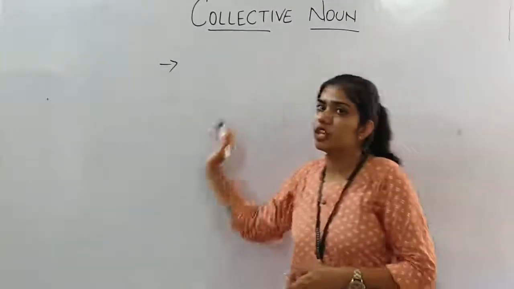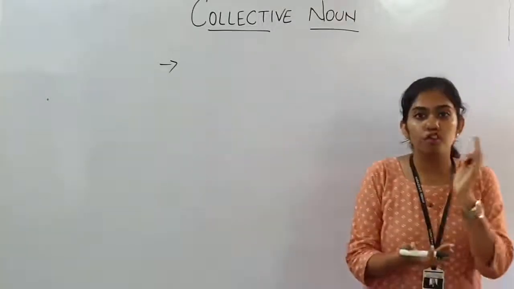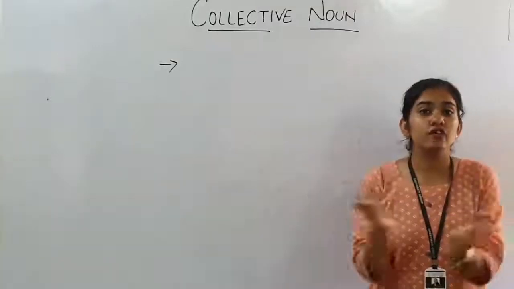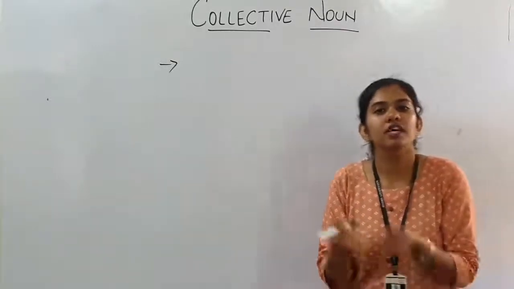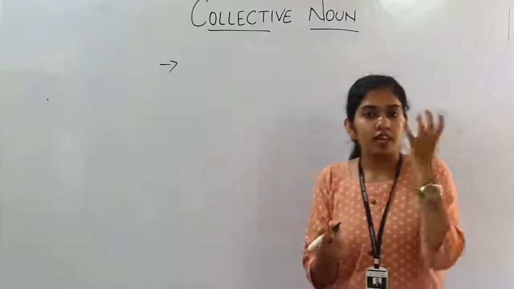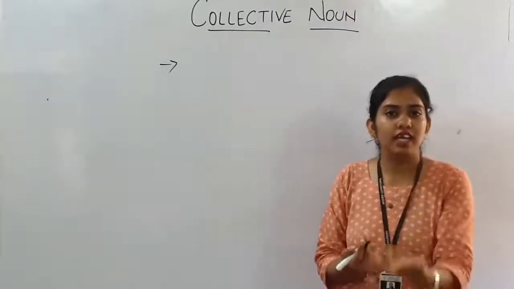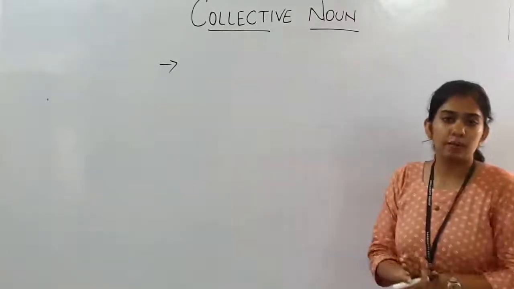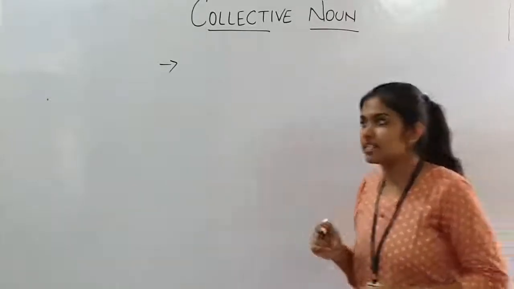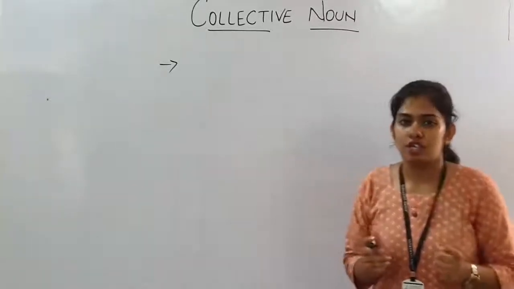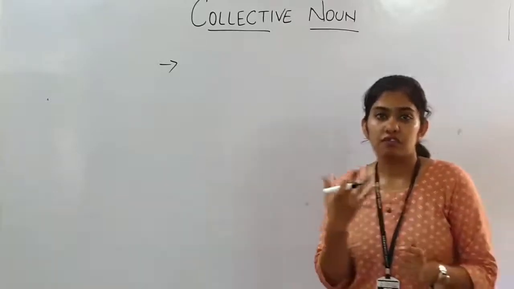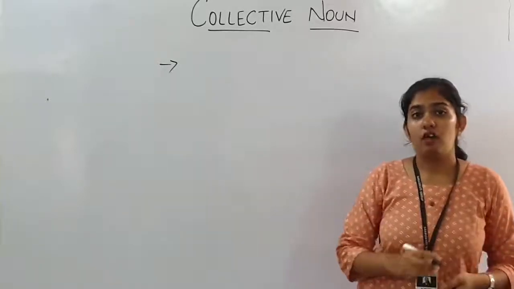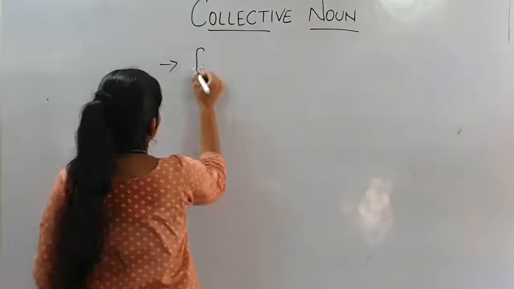Collective noun denotes a group of people, place, animal or thing, right? It means a collection of similar objects, the same kind of objects kept together, and to that collection we give a particular name, that is known as collective noun. Now let's see some examples of collective noun. As I said, I have given the example of fish. Whenever there is a group of fish, we call it a school of fish or a shoal of fish, right? Now for birds, we will use flock of birds.